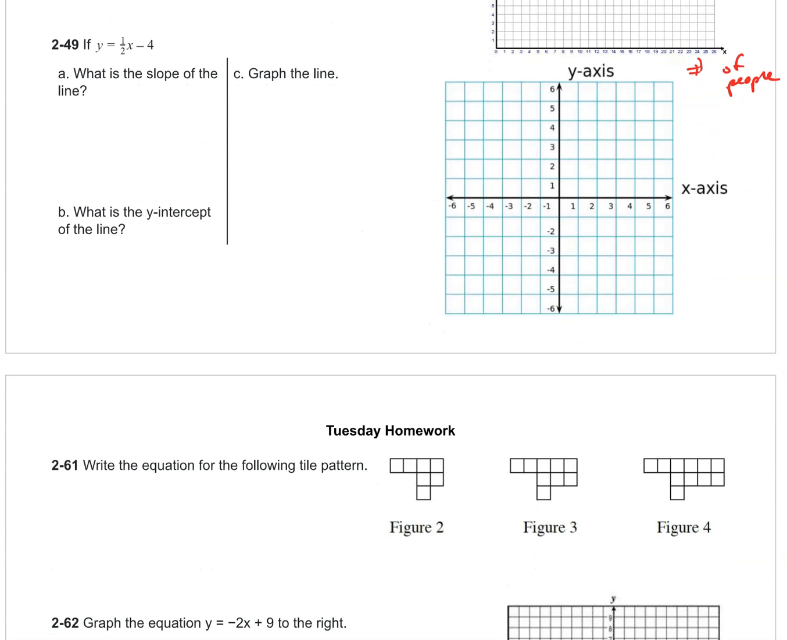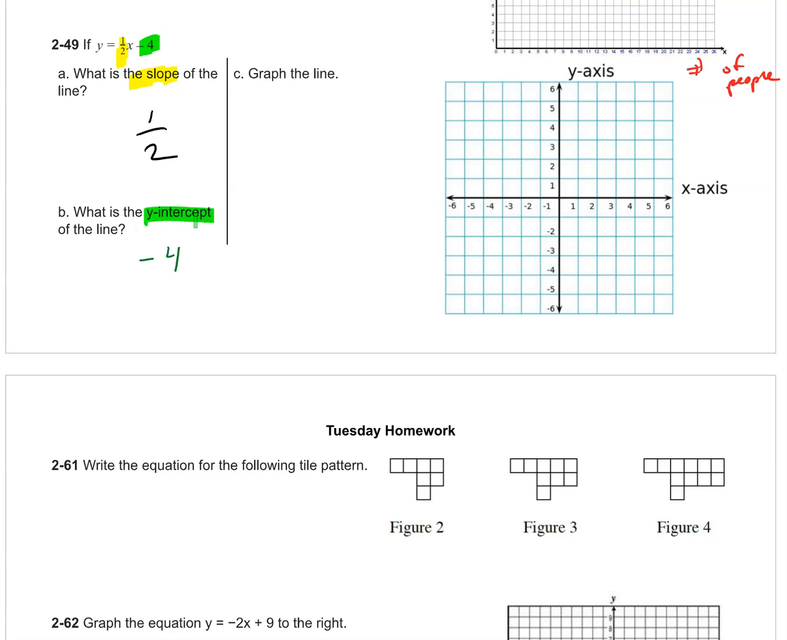Okay, 249. Here's my equation. What is the slope? So hopefully this is not too bad. The slope is the number in front of x. What is the y-intercept? That is the number at the end, which in this case is -4.